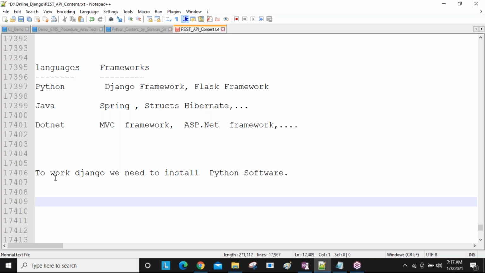Django follows the Don't Repeat Yourself principle. For example, in Python we have functions. Why do we use functions? Write one time, use n number of times. We are writing reusable code. In Django we also have a beautiful architecture, the MVT architecture.